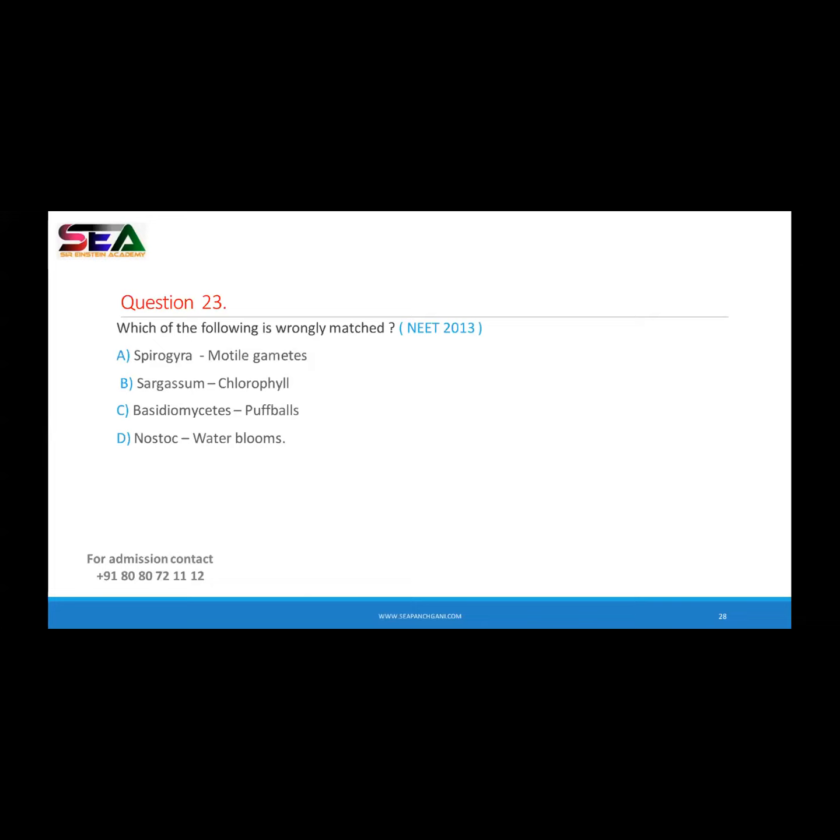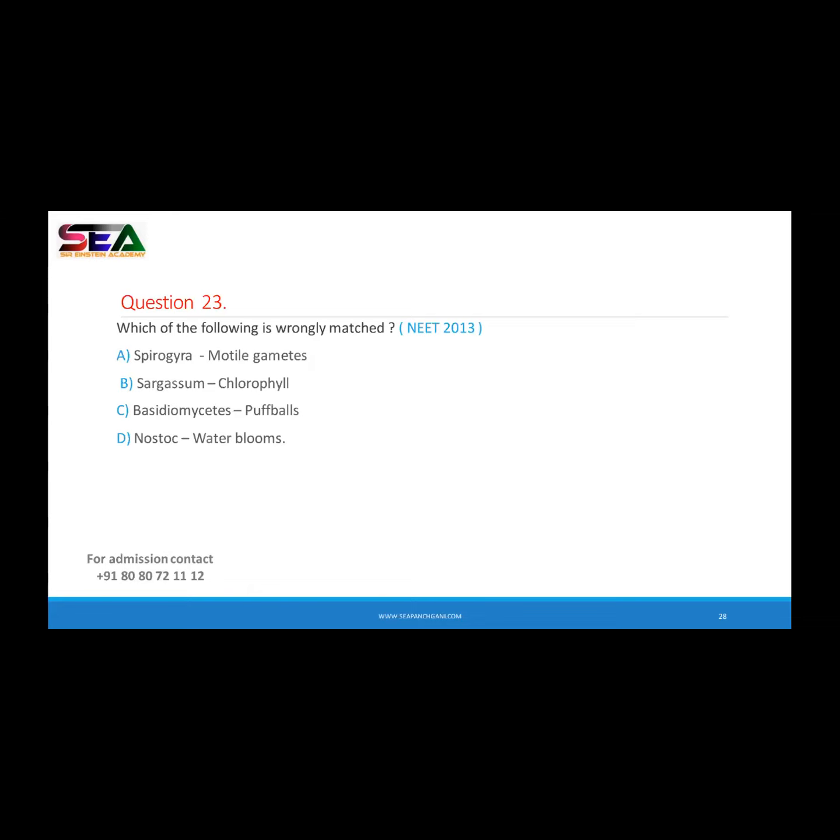Right. It is non-flagellated, which means it is non-motile. In the previous question we discussed that Spirogyra shows a non-flagellated structure, meaning the spores are non-motile. As the flagella is not there, the mode of reproduction in them is conjugation. Right? We discussed that in the previous question.